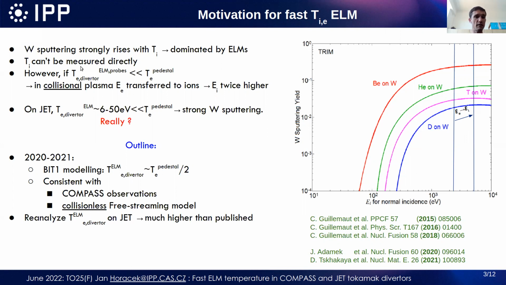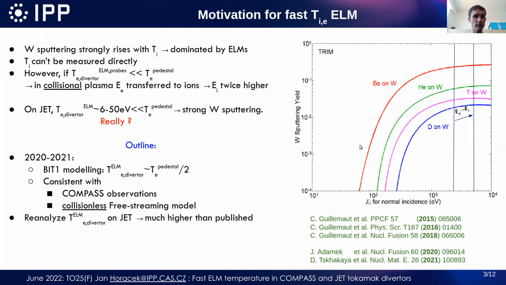And the ion temperature cannot be directly measured. However, we can measure the electron temperature on the divertor during ELMs by probes. And it has been measured, in fact, that it's much lower than the electron temperature on the pedestal. This has been measured in three publications in 2015, 16, and 18, showing that the temperature drops from 1 kilo electron volt down to 50, or even lower, down to 6 electron volts on the divertor during ELMs,